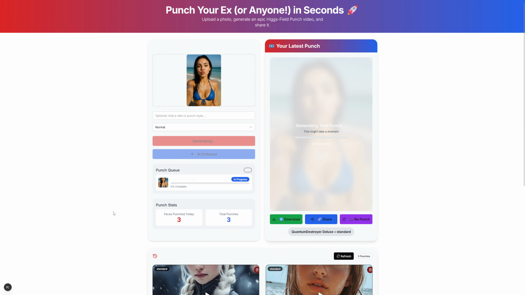Also, I did use V0 initially to build the front end sketch, and then fine-tuned that in Cursor, and then built the backend using Python, especially FastAPI, which is just incredibly powerful in my eyes. Now, Higgsfield does have a little bit weird responses, so it doesn't really tell you the progress. It just says, okay, hey, we are finished. That's pretty much what it does.